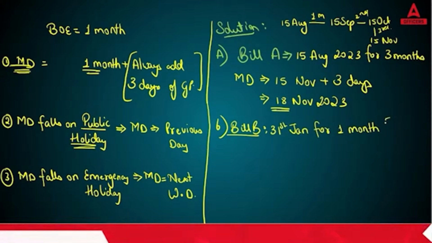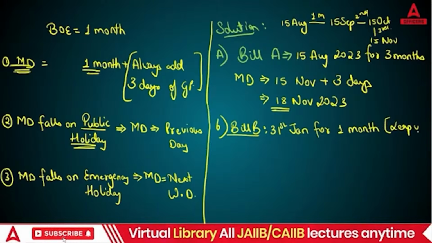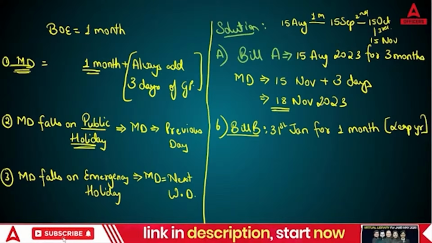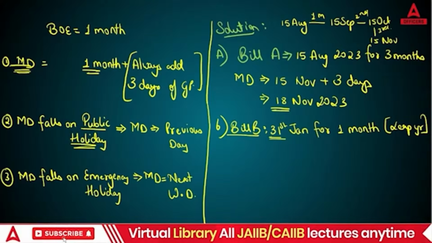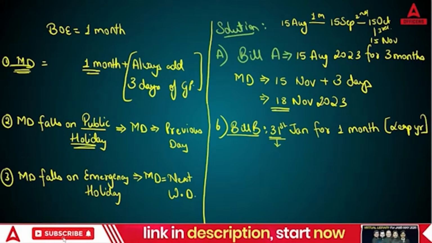Yes, and what they're saying is that this year is your leap year. Always remember when you are calculating month wise, not day wise, when you are calculating month wise, take directly, if on 31st January, then take the last date of next month. So the last date of next month is going to be 29th February.